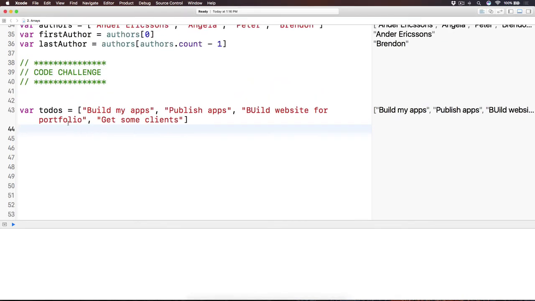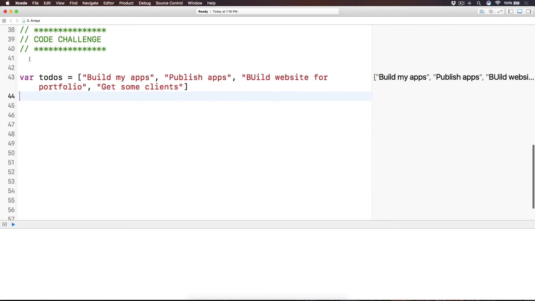Alright, did you do the code challenge? Here we go. Here is an array of to-dos that I created, because I just have some very weird to-dos here, and we have this thing. And now let's access the first element. We have todos subscript 0, and notice that I don't assign this value into a variable. So we just leave it here because it is a playground. We can just play around with these values.